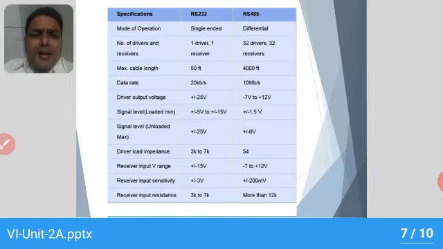So these are RS-232 and RS-485. They act as the interface between the instruments and the computer, or the devices and the computer. So this is how we are going to use these interface cables for transmission of the data or the parameter data to the computers.